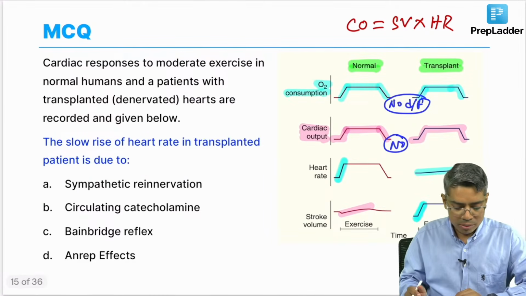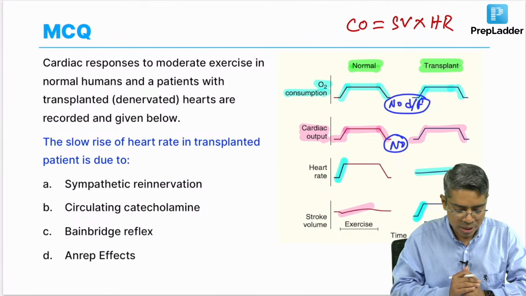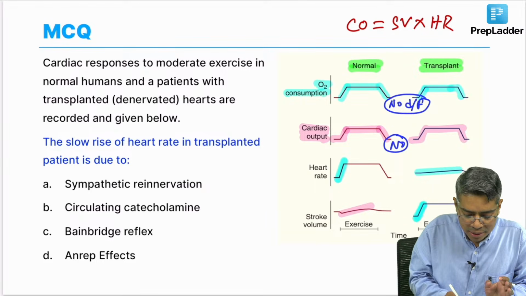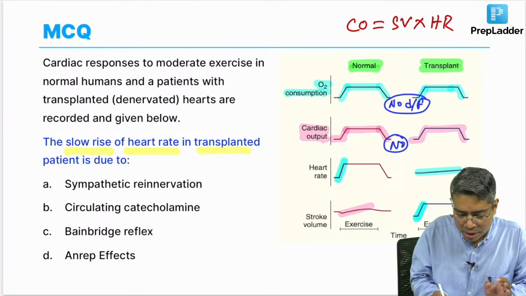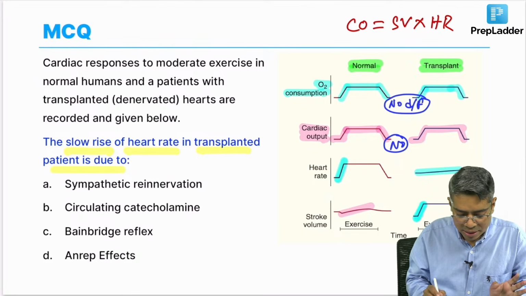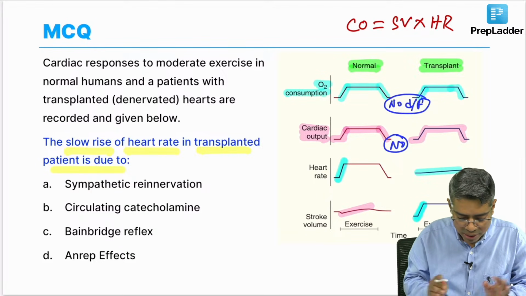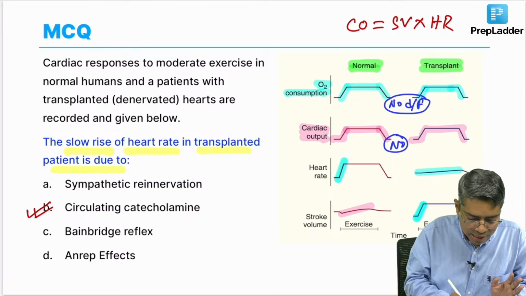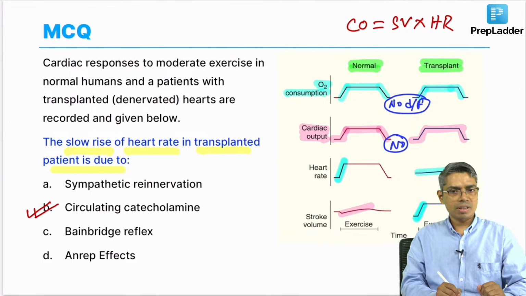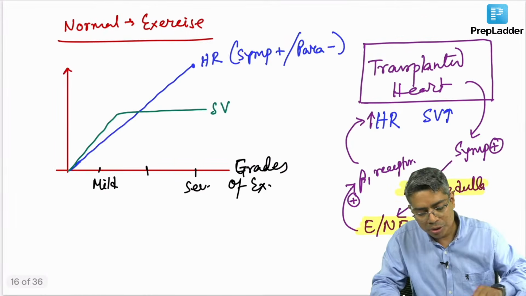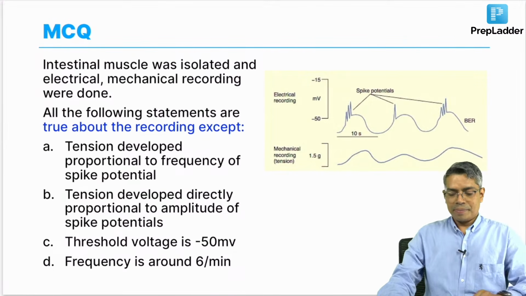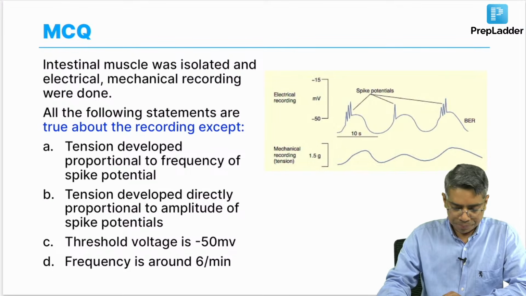Now, if I go back to the question here, the question is cardiac response, the slow rise of heart rate. The question is telling you everything, that the rise of heart rate is slow in case of a transplanted heart, and what is the cause of this increment of the heart rate. So, sympathetic innervation is not there, Bainbridge reflex is not there, Andref is not there, circulating catecholamines from adrenal medulla is the answer of this choice. Got it, everybody? So, this is the answer of this question, and this understanding is very essential. Okay. Now, we are moving on to the next question.